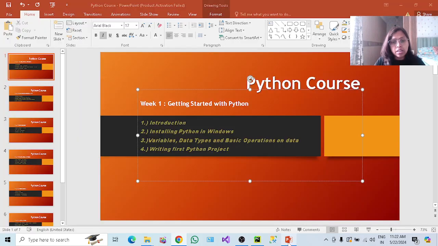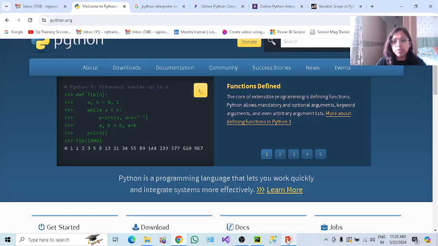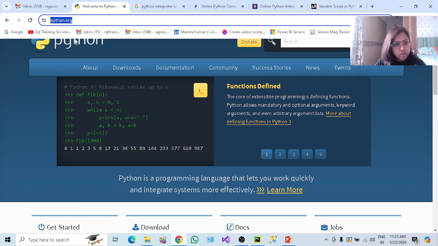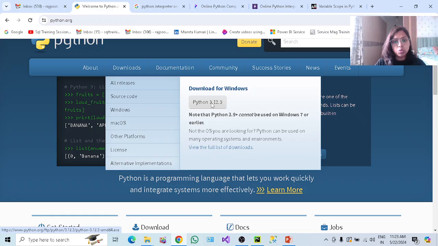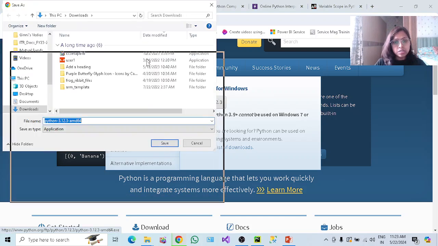Now, the second is how we can install Python. In order to work in Python, you have to install Python. Although it is not necessary, there are a lot of online interpreters where you can use Python. But let's say you have to download it. So you need to download Python only from the official site, that is python.org. You have to go to Downloads, and there is an option here, Python 3.12. So whenever you are going to download, you will get the latest version of Python.